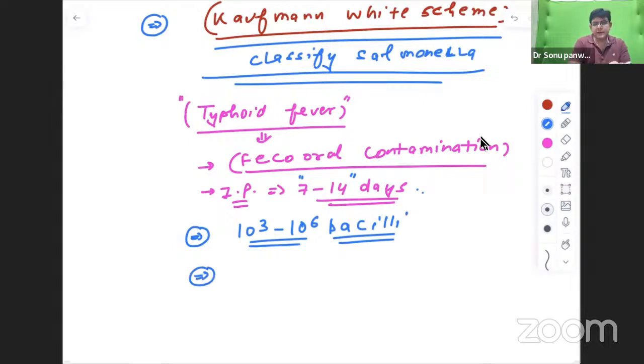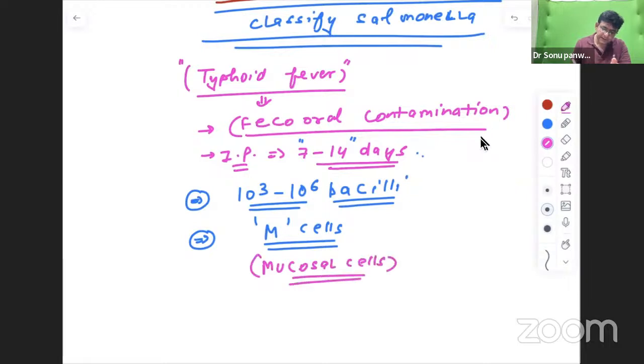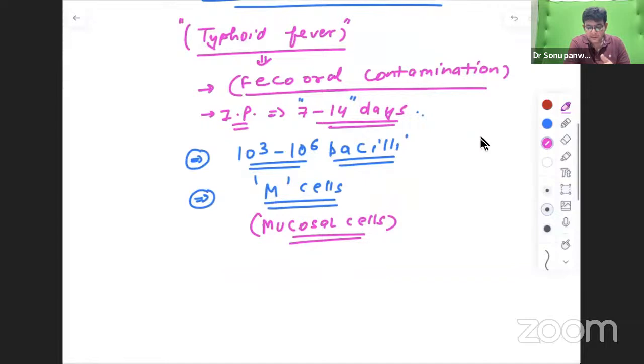Then, obviously, most students don't go into the depth of it. You must have heard of particular cells termed M cells. You should know that in the pathogenesis of Salmonella typhi, certain cells are involved, termed M cells. And M cells are which cells? They are mucosal cells. These mucosal cells play a part in the pathogenesis of Salmonella typhi. First thing is that.